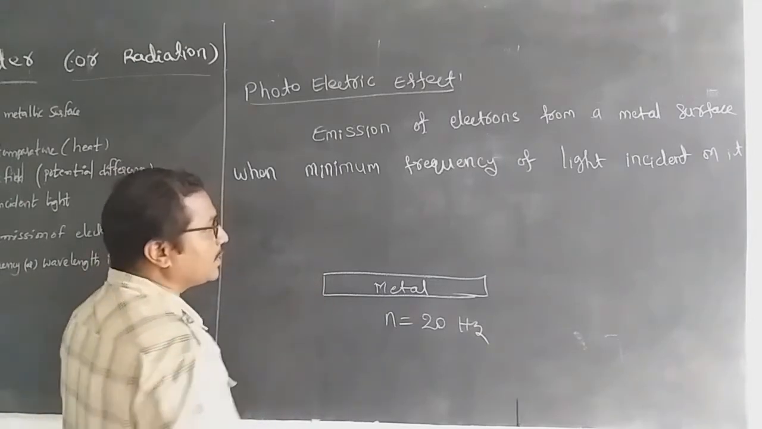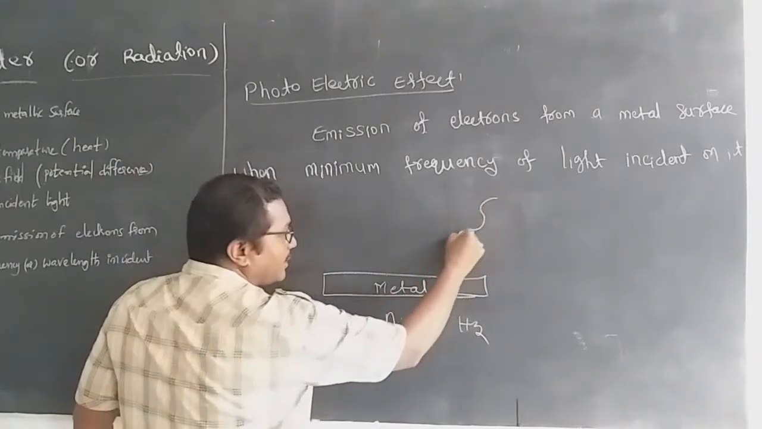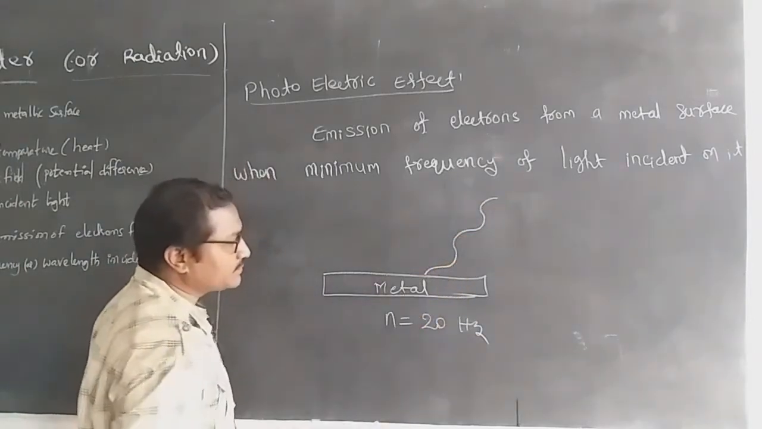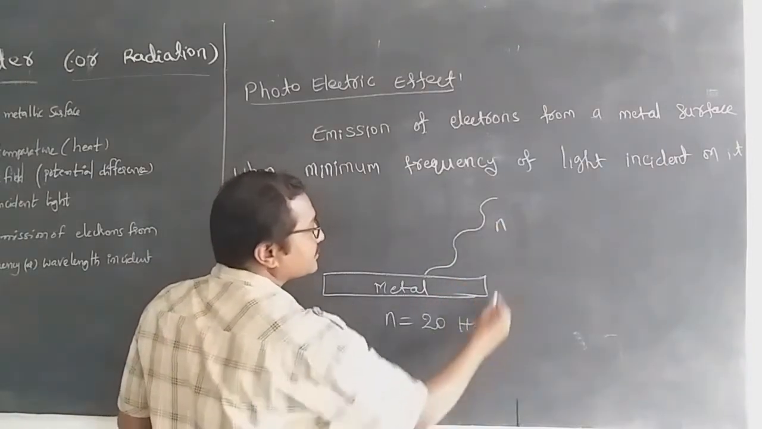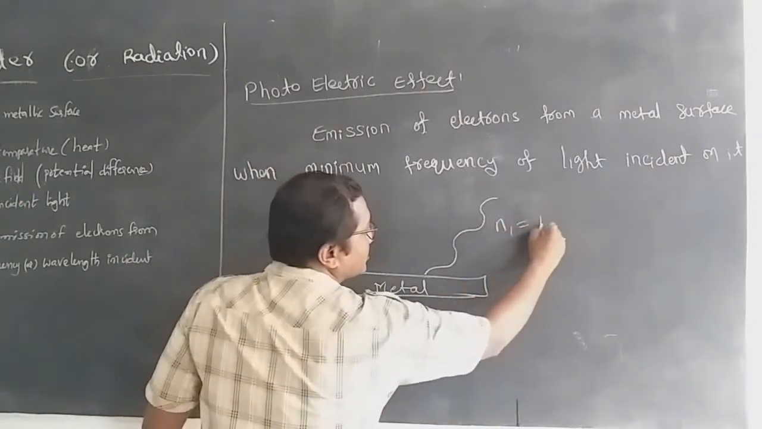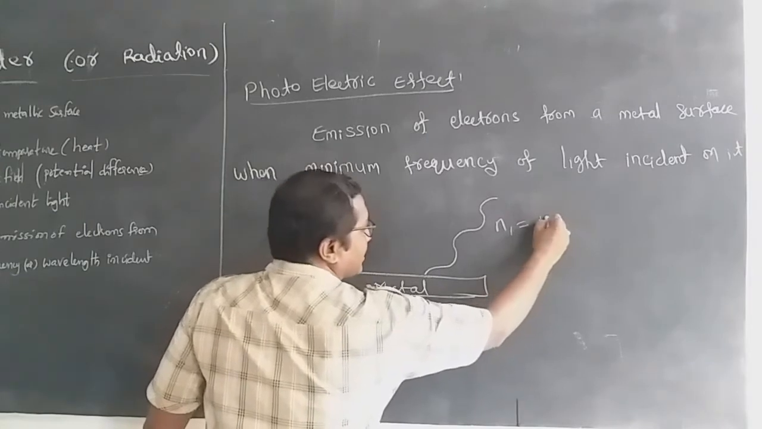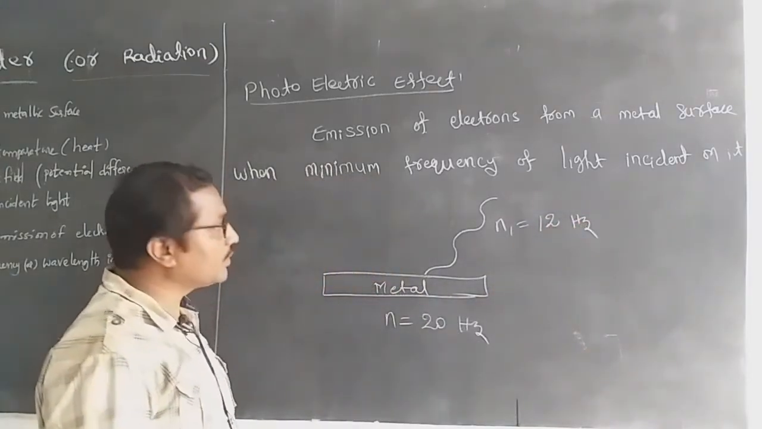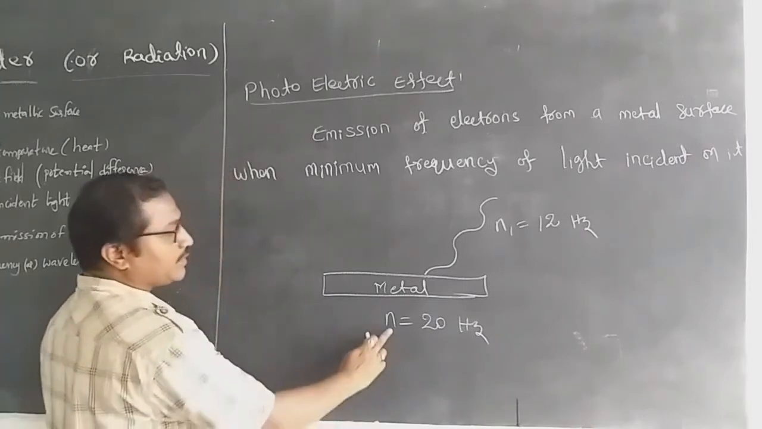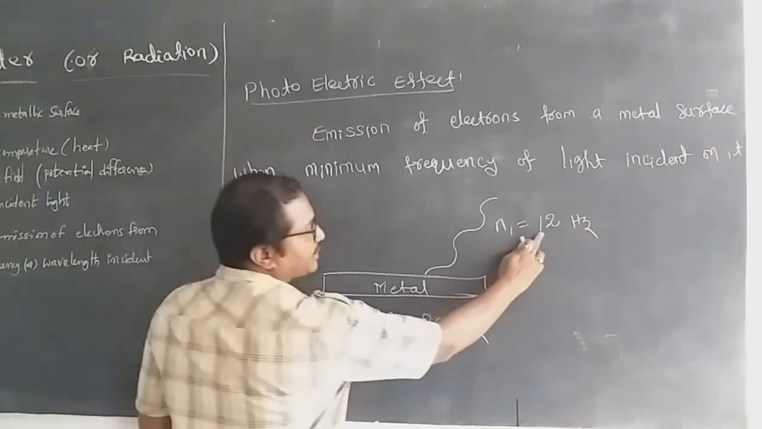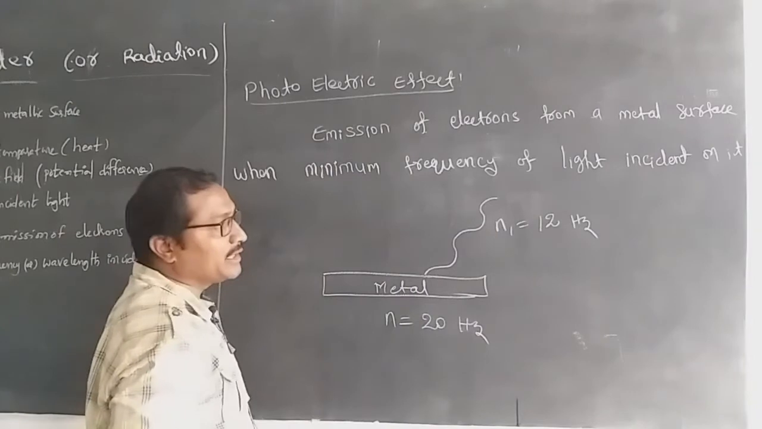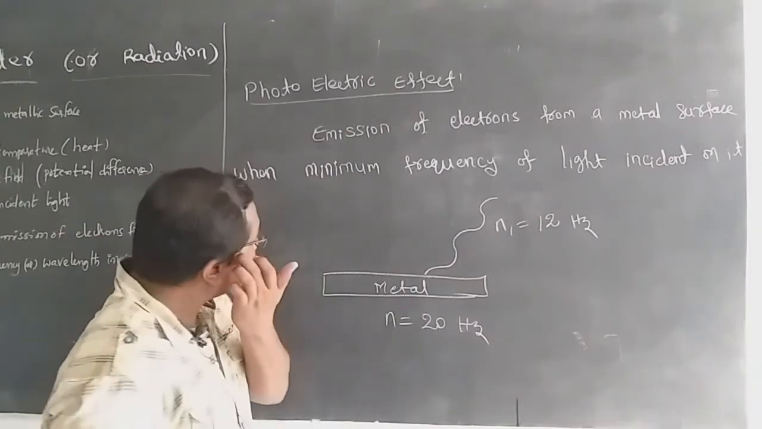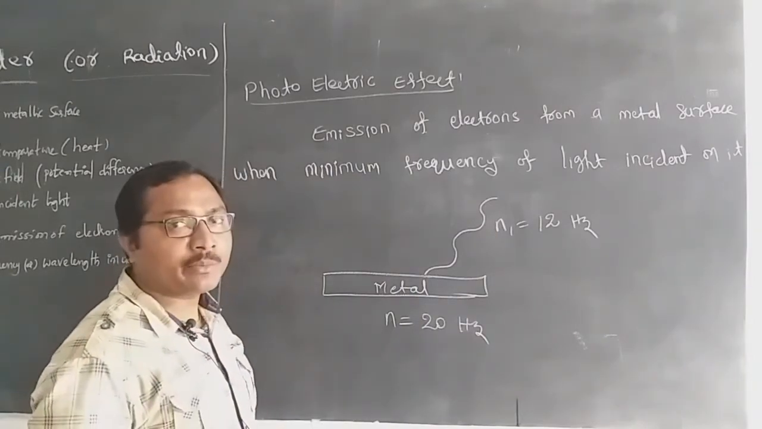Consider that the frequency of this metal is 20 hertz. Now one wave is going to be incident on this with a frequency of nu1 equal to 12 hertz. What is the frequency of this one? 20. And what is the frequency of this one? 12. Is the photoelectric effect going to occur?